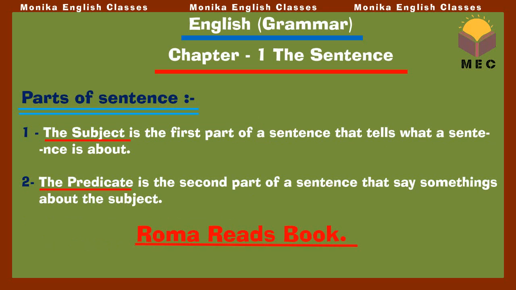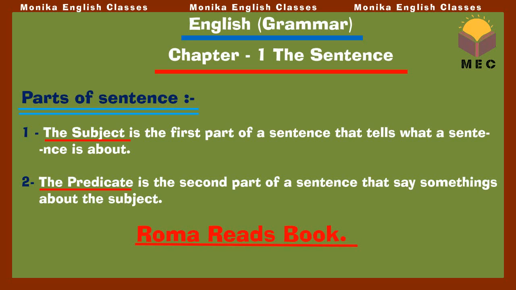Okay, now after completing the features of the sentence, we come to the parts of a sentence. Every sentence has two parts. It is divided into two parts, the subject and the predicate. The subject is the first part of the sentence that tells what a sentence is about. Or we can say, when we identify the verb in the sentence and ask what and who before it, we get the answer, and that answer is our subject. So the subject is the first part of the sentence and that tells what a sentence is about.